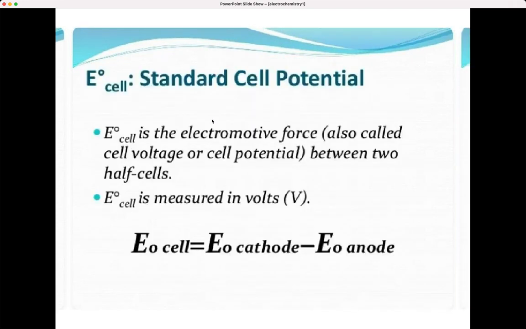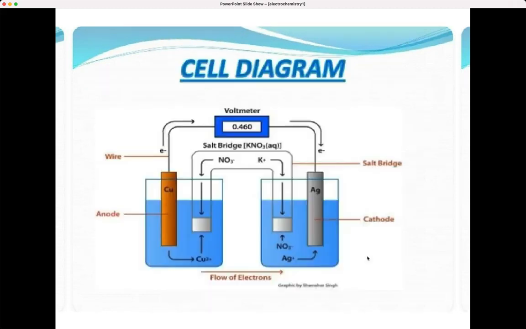Okay, now E0 cell is known as the standard cell potential. That is also known as electromotive force, cell voltage, cell potential between two half cells. It is measured in volts. So how will you get E0 cell? It can be calculated by E0 cathode minus E0 anode. You can see the cell diagram here. It's just a representation, it's very easy. For the anode you have copper, then Cu2+ in the solution, and here silver as the cathode. This is the salt bridge, KNO3. This is the voltmeter. You can straight away take the reading over here.